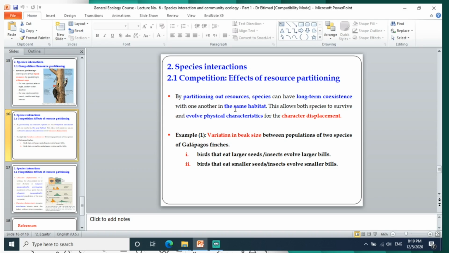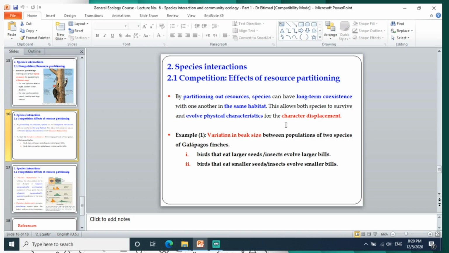By partitioning resources, species can have long-term coexistence. They can live side by side for a long time with one another in the same habitat. This allows both species to survive and evolve physical characteristics. When the species evolve specific physical characteristics, we call it character displacement. Character displacement. Let us have an example.